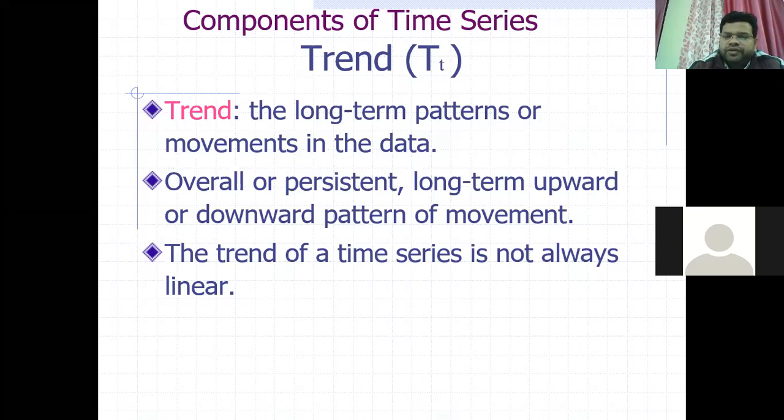The trend of a time series is not always linear. It may be linear, it may be geometric, it may be exponential. It is not always linear, because in the last 6 or 7 months, in this COVID-19 time, there are so many discussions about whether the growth or trend of COVID-19 is linear or exponential. It tells about how any phenomenon is increasing. So it may be linear, geometric, or exponential.